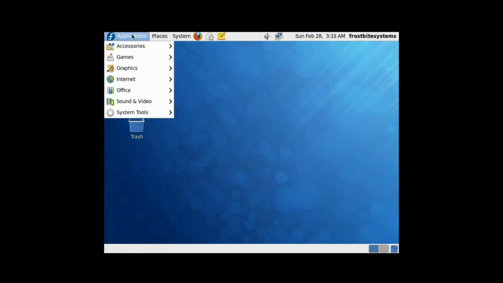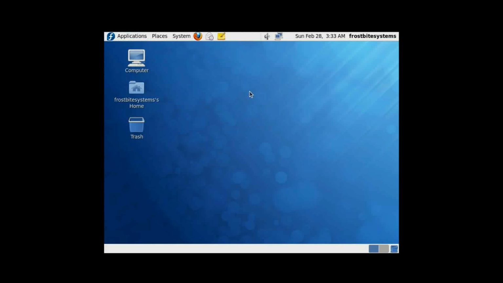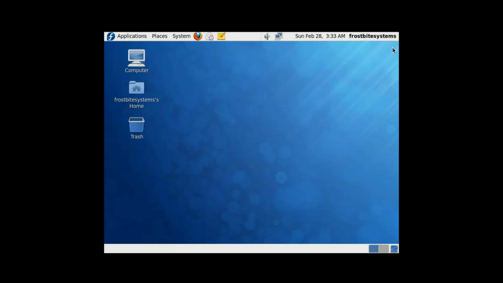Come over to Applications, under Internet. Yeah, and there it is, FileZilla. And that's how you install software through the add remove program in Fedora 12.